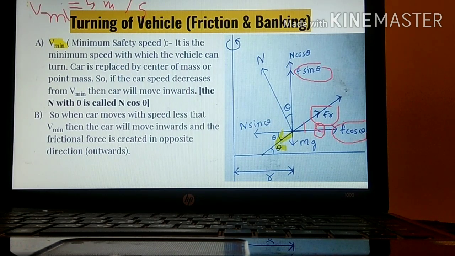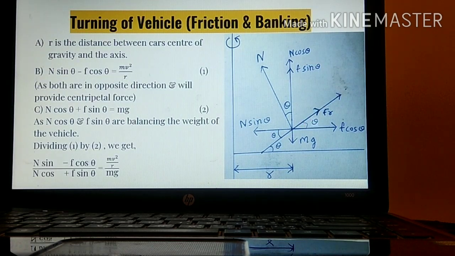F cos theta is in the opposite direction to N sin theta. F sin theta is in the same direction as N cos theta. These are the two frictional components. Like the normal reaction force was having two components, horizontal and vertical, similarly this is a horizontal component and this is a vertical component. Now, we will see over here that F cos theta and N sin theta are in opposite direction, but both are trying to balance the weight of the vehicle.